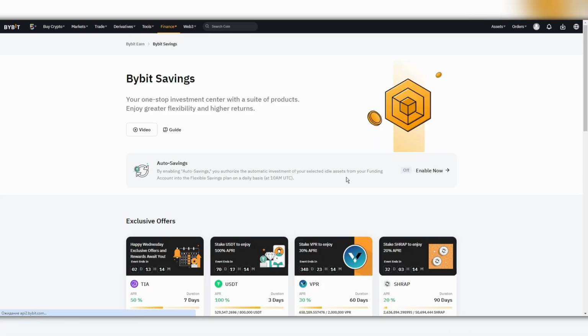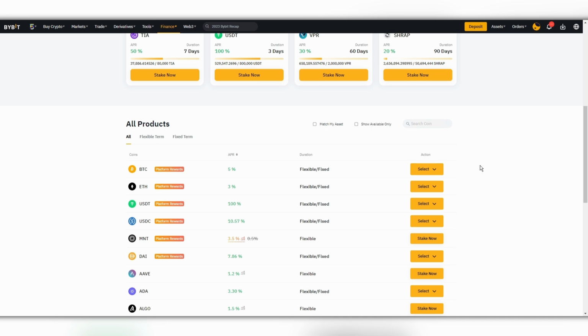To start with, Bybit Savings, the most famous, probably stable way, where we just stake our money, put it into an analog of a bank, and get interest on top for holding it. What does the exchange need this for? Thanks to this, its volumes grow, people start to trust it more, they see that a huge number of people keep their money there. Well, the same as with a bank. And it does not use it in any way, it is not liquidity mining, which we will talk about later, where it takes your money and somehow uses it. It just stores it, and that's it. And you can withdraw it at any time.